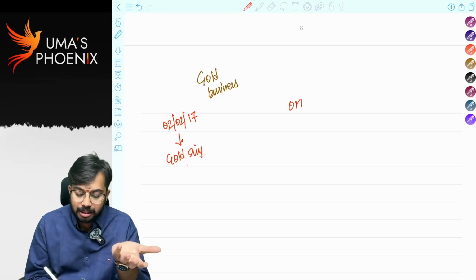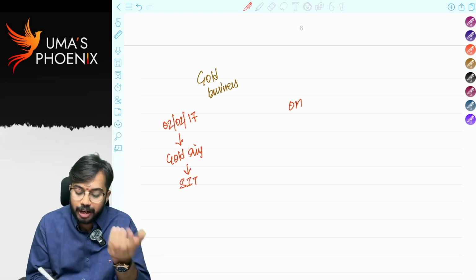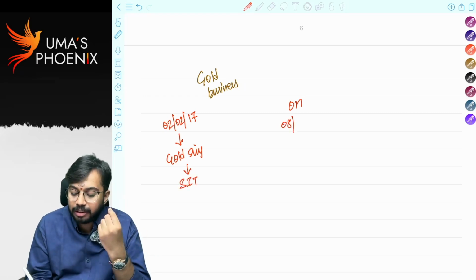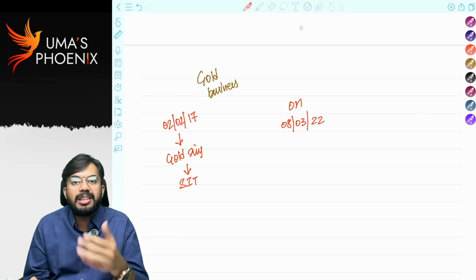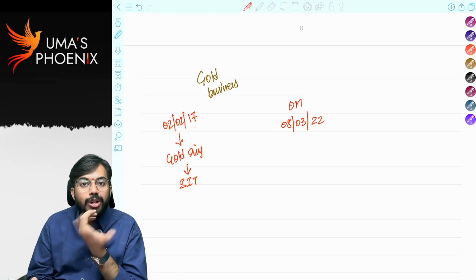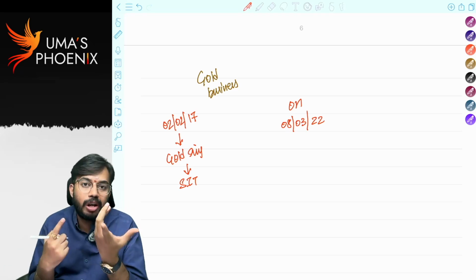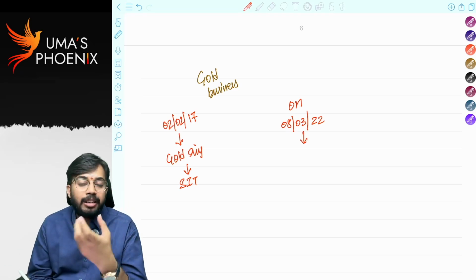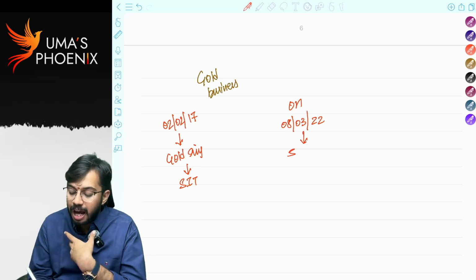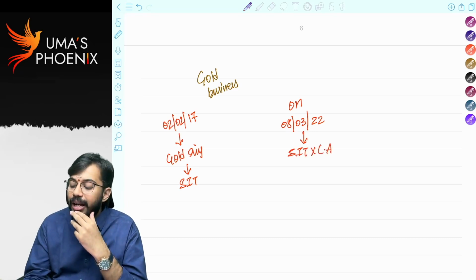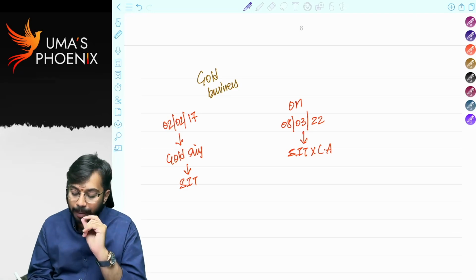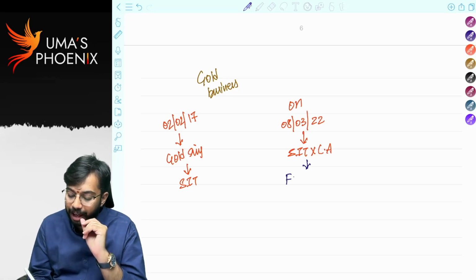Whenever a gold ring is purchased in business, it is stock in trade, right? On 8th March 2022, that gold ring was not purchased by anyone. So I thought I will wear that gold ring. Whenever I wear that gold ring for my personal purpose, I am converting stock in trade into a capital asset, correct?